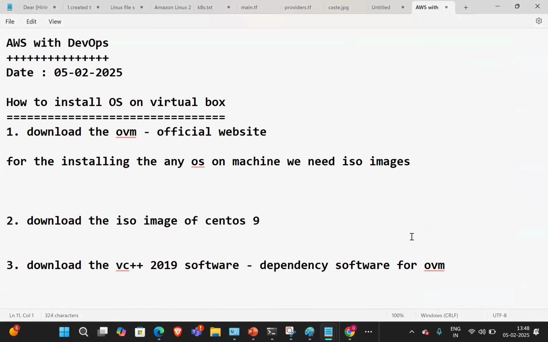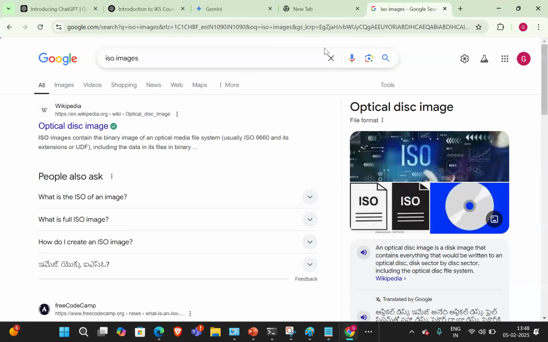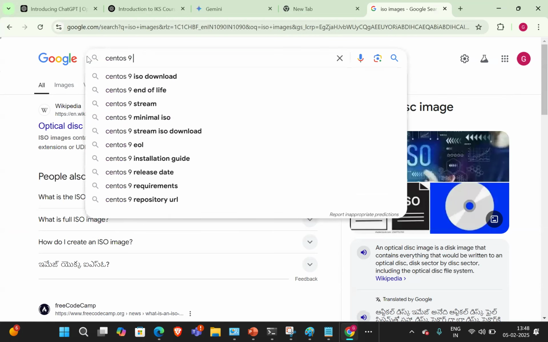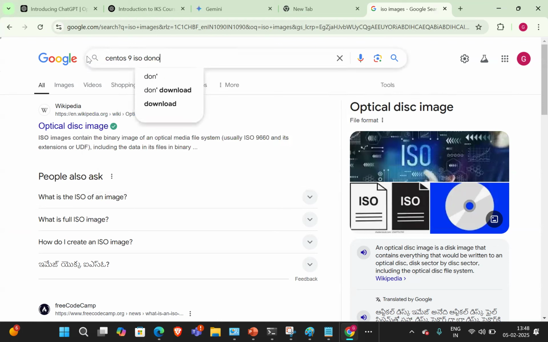Okay, how can you download that ISO file? If you want to install a CentOS, Linux, Windows or Mac machine, whatever the machine, we need an ISO file. Only with that ISO file can we install the OSs, right? CentOS 9 download ISO.